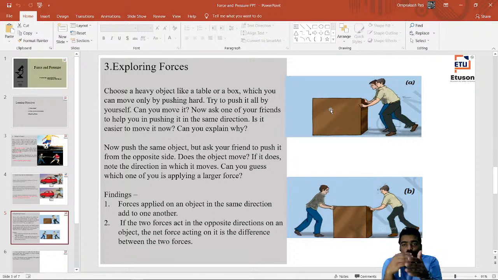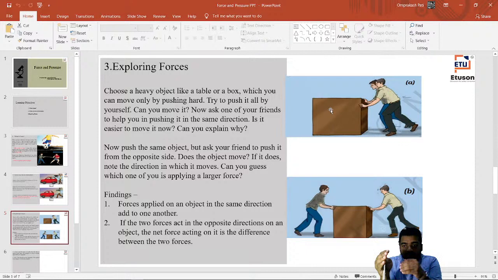So what happens if the two people push the same box but in the opposite direction, right? And they have equal magnitude of force. Equal magnitude of force means having some numerical value. That means they are pushing with certain magnitudes. Like the first one is pushing that box with some magnitude, and the second one is also pushing with some magnitude. So what will happen in their case?